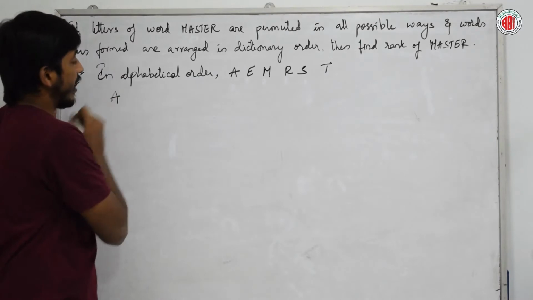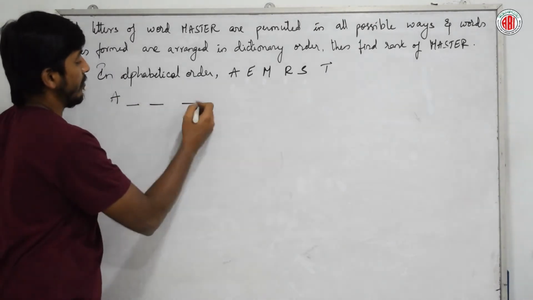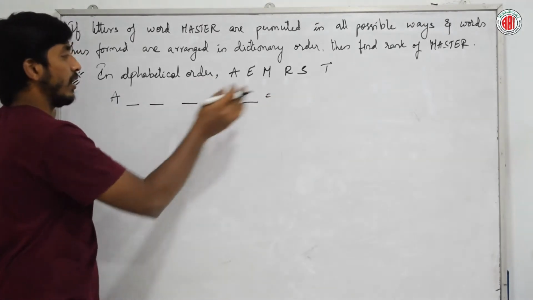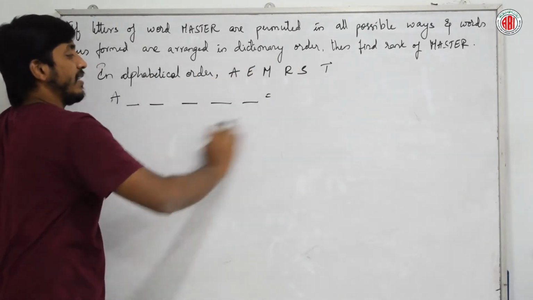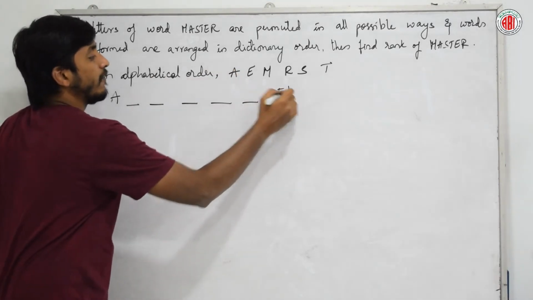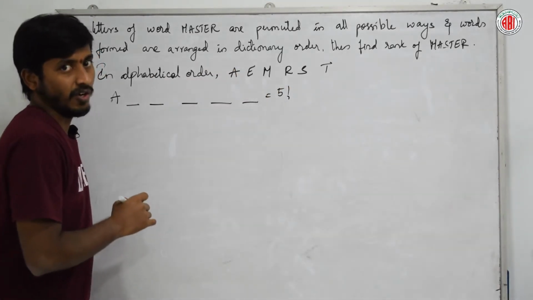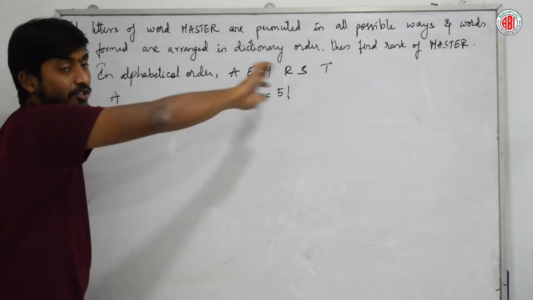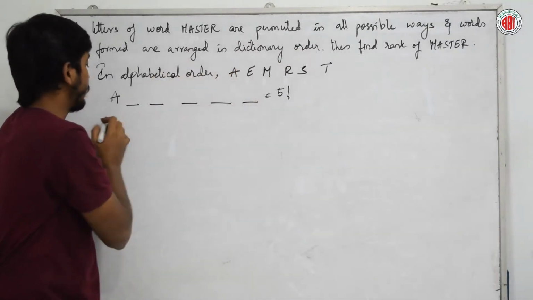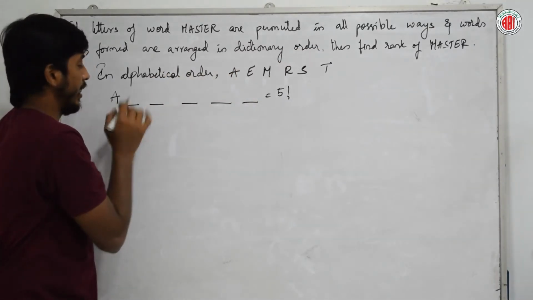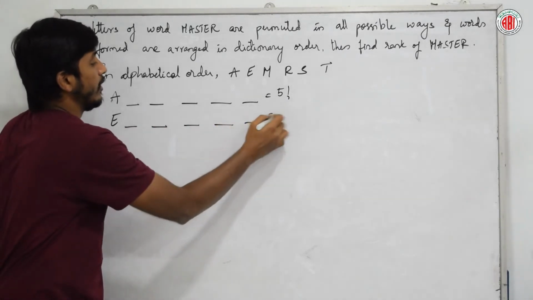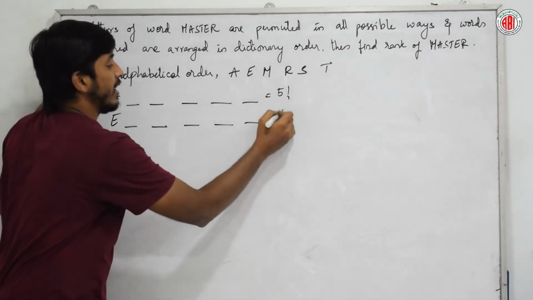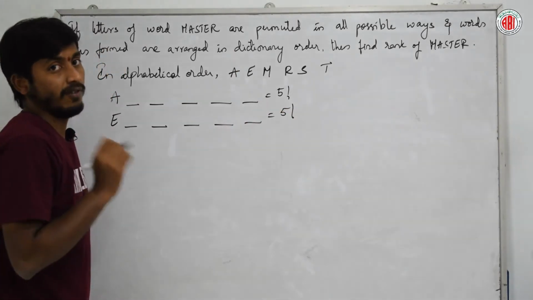The first letter will start with A. Then how many letters are left? 1, 2, 3, 4, 5. So these 5 elements can be arranged in these 5 positions, so I can get 5 factorial words. Yes or no? Fine. That is not our word. We should get MASTER, so the first letter should be M. Next, E. If I start a word with E, how many words do I get? Again the left out elements are 5, so I can get 5 factorial words.